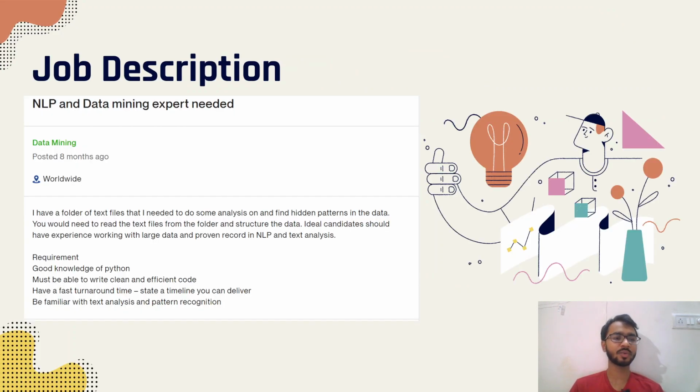This is the actual description that was submitted by the client. Here they are mentioning that they want someone with NLP and data mining experience, and they have a lot of text files, and we need to find hidden patterns in the data. They've additionally mentioned that a quick turnaround time is needed and familiarity with textual analysis and pattern recognition is needed.